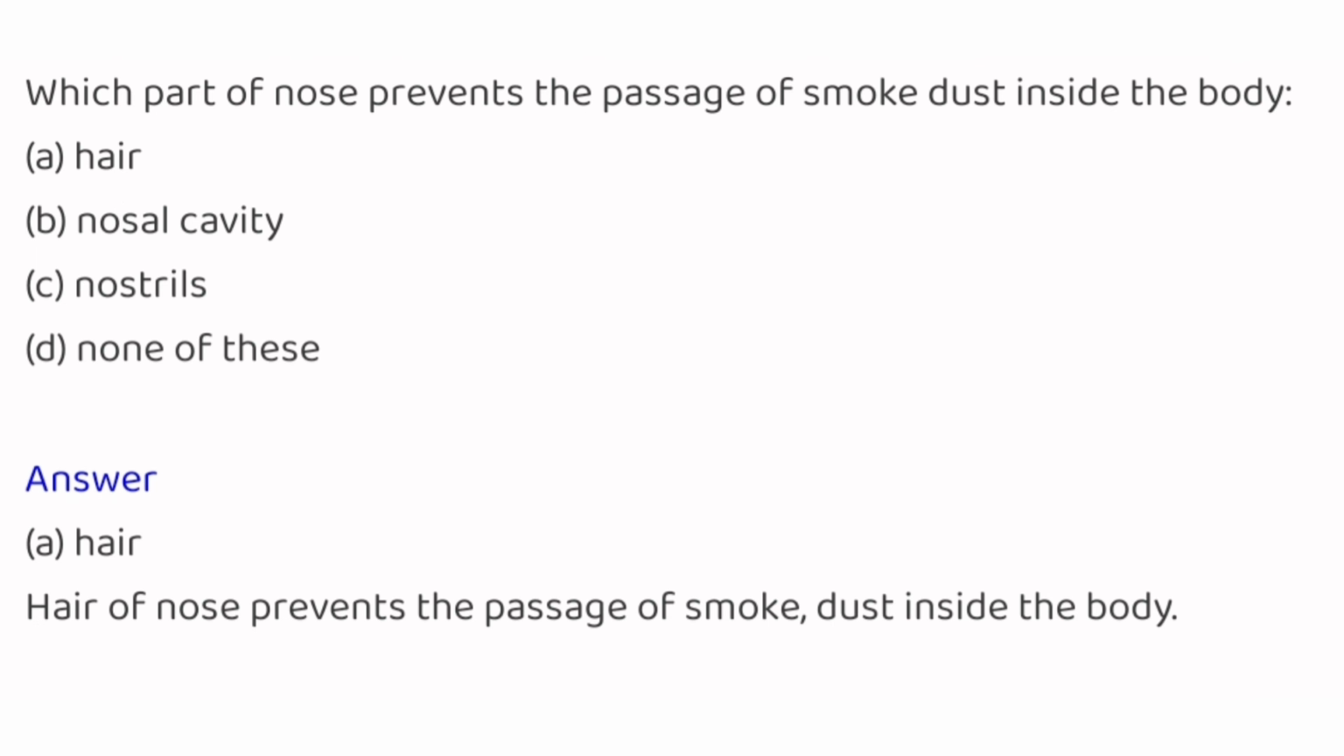Which part of nose prevents the passage of smoke and dust inside the body? The hair, nose cavity, nostrils, none of these. And the answer is hair. Hair of the nose prevents the passage of smoke and dust inside our body.